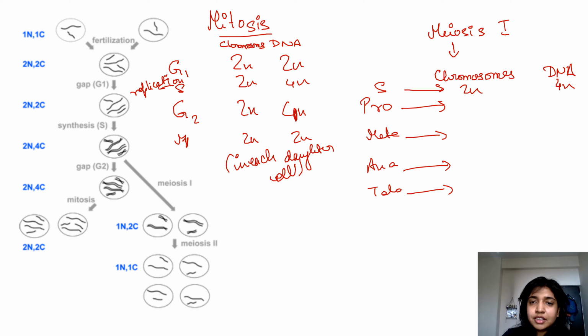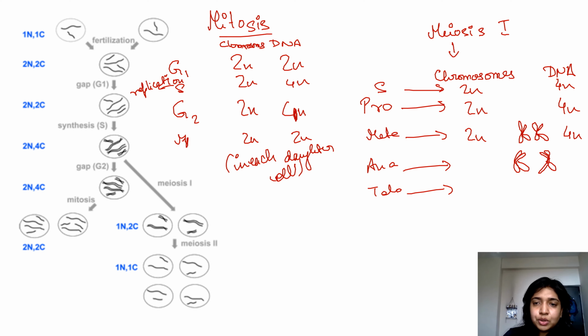So in your pro phase, what happens is that the chromosomes are still 2n and DNA is 4n because still prophase, no division, nothing has happened. In metaphase also, it's 2n and 4n because in metaphase, if you remember, the homologous chromosomes are now at the equatorial plane, but till now no cytokinesis has occurred. In anaphase, they start getting pulled towards the poles, right? They start getting pulled towards the poles, but still there has been no cytokinesis. So the number of chromosomes is 2n and the DNA content is still 4n.